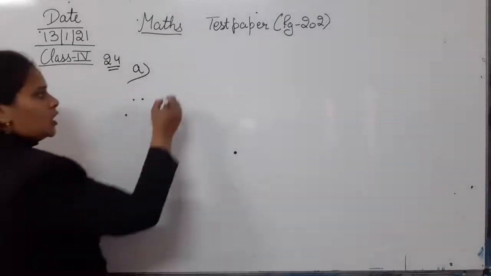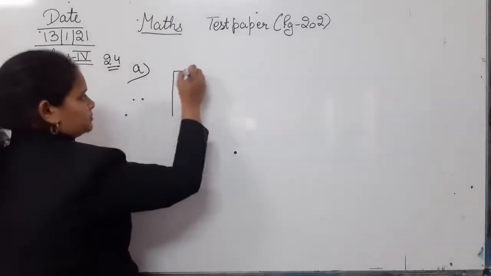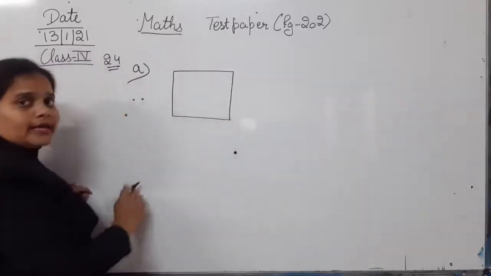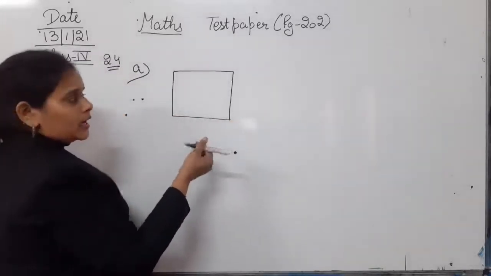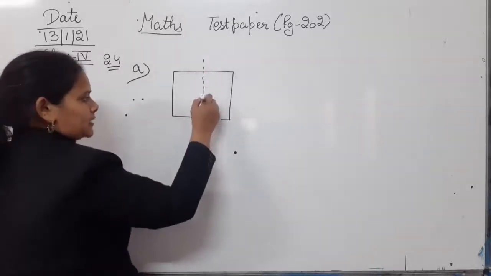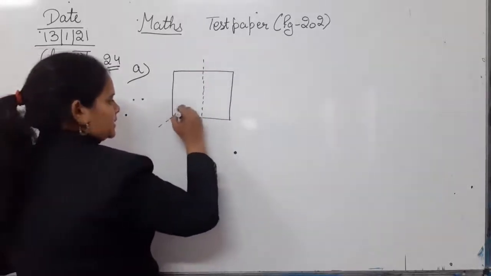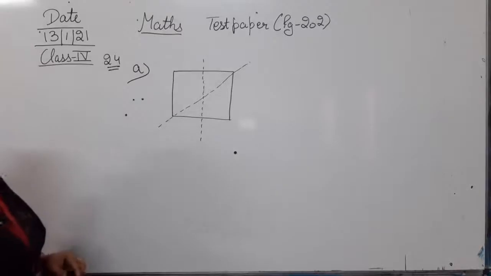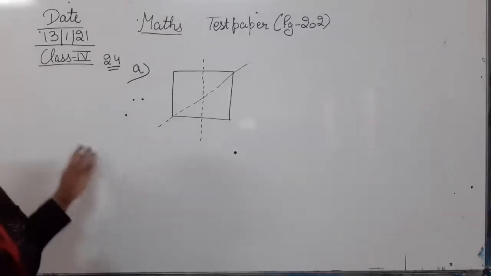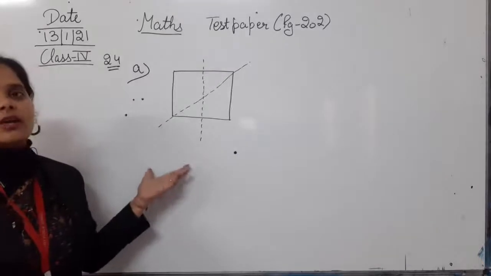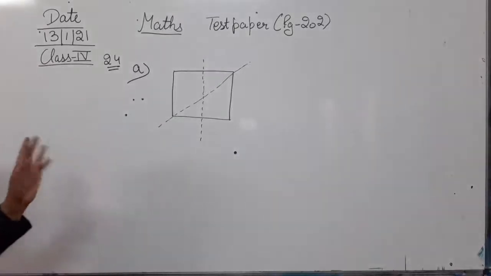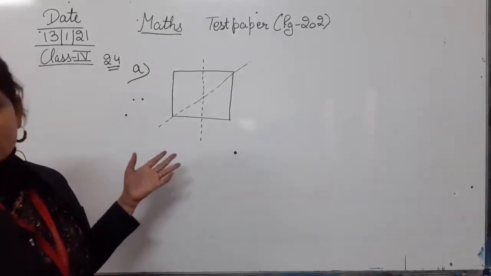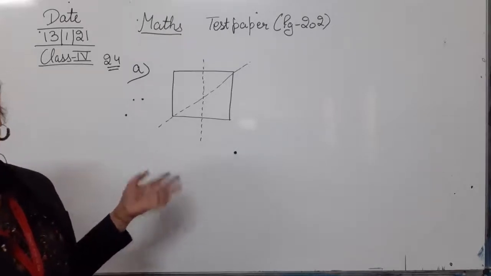So you can draw a square or a rectangle. I'm just drawing this, and I can easily draw two lines of symmetry in it. The first can be like this, and the second can be like this. A third you can also make like this, that is up to you. So these two lines of symmetry we can easily draw in this square or rectangle, whichever you understand. This is a square basically, so you can draw these two lines of symmetry in this given square.